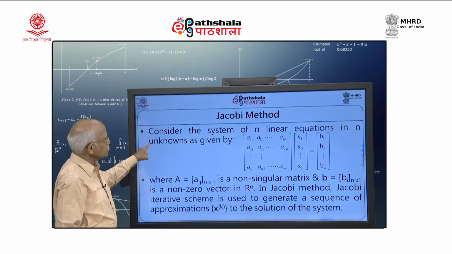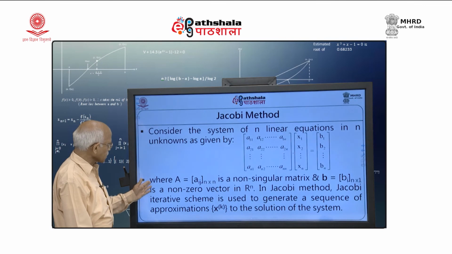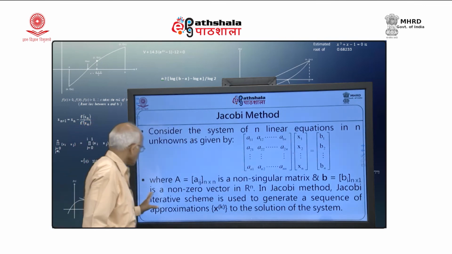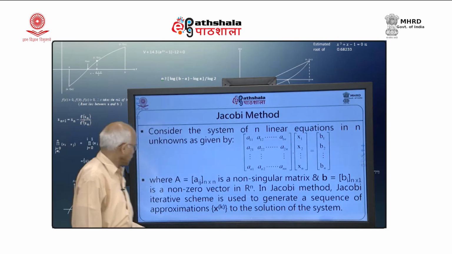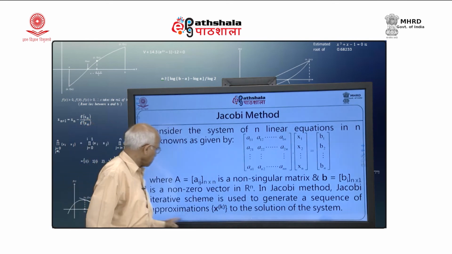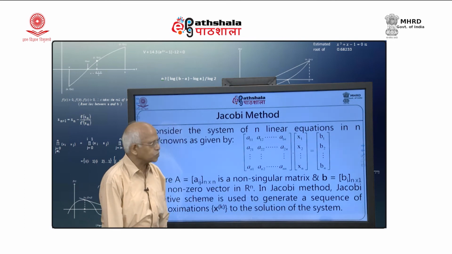So, consider the system of n linear equations A x bar equal to B bar, where A equal to (a_ij) is a non-singular matrix, B bar is a non-zero vector in R^n. In the Jacobi method, the Jacobi iterative scheme is used to generate a sequence of approximations x^k to the solution of the system.